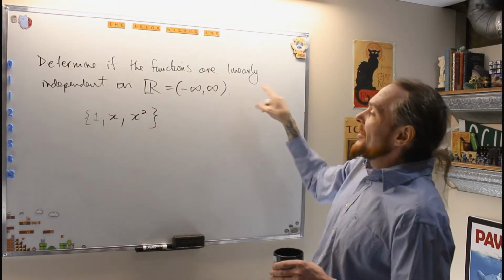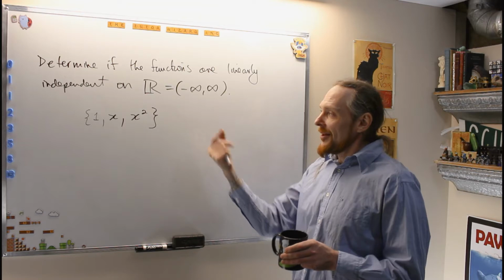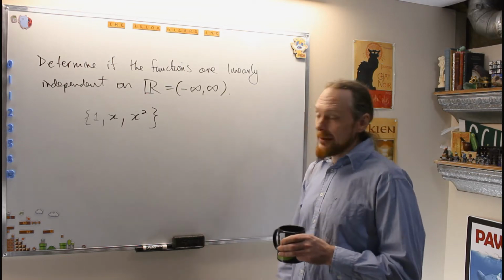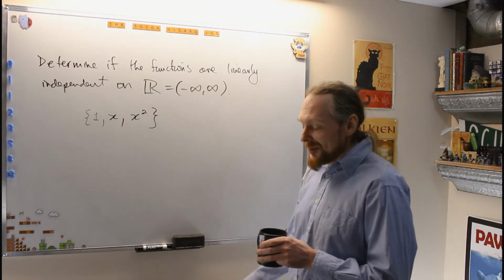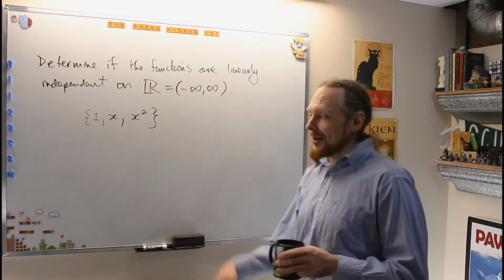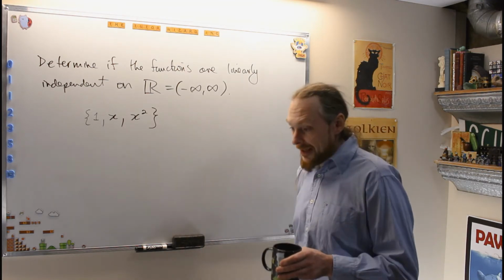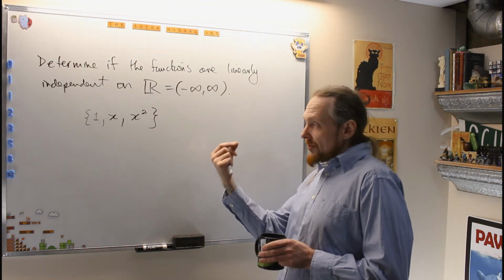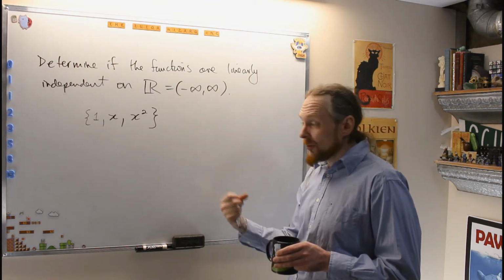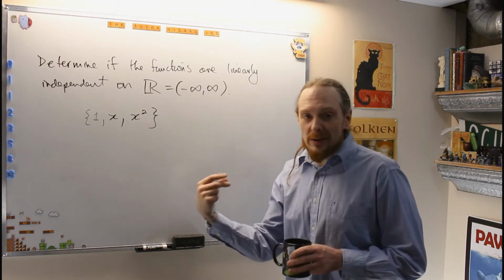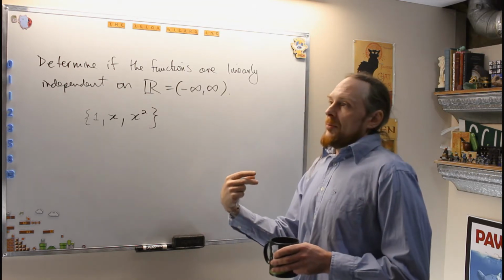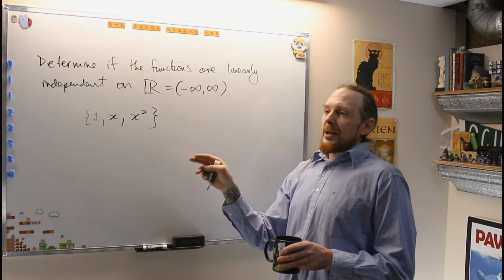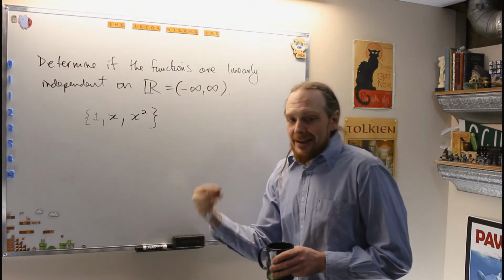Determine if the functions are linearly independent or dependent on the whole real number line. So this time we're mixing linear algebra and calculus. I'm assuming if you're watching this, you're probably engineers, and we already know what the derivatives of a bunch of functions are, and then we need the Wronskian. What the theorem says, we want to be careful with this. We'll probably do another one, but for this one, we calculate the Wronskian